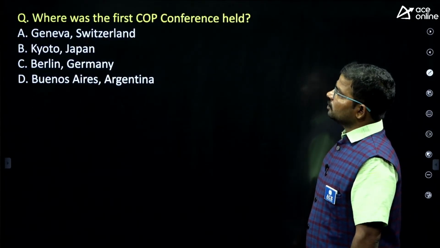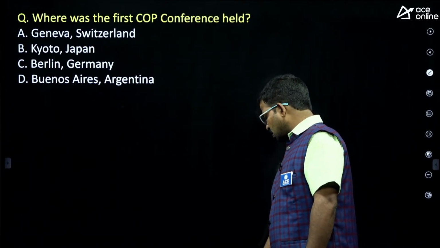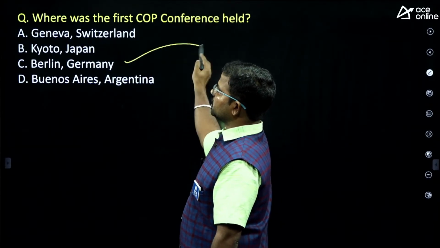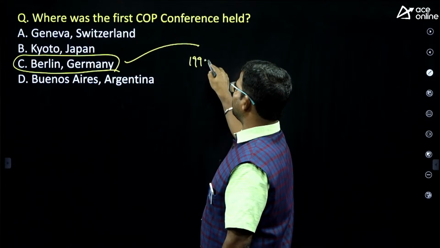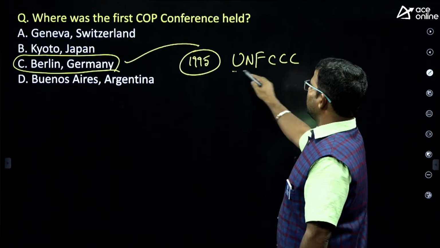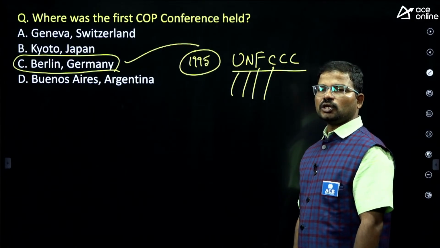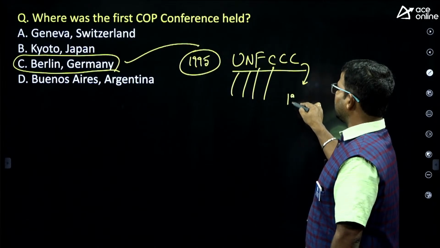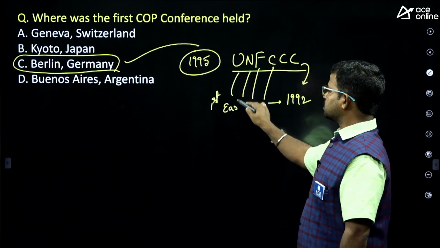Tiranga Point. Next, where was the first COP conference held? Geneva, Switzerland, or Berlin, Germany? So here the answer is option C, Berlin, Germany, in the year 1995. The UNFCCC, the United Nations Framework Convention on Climate Change, was initiated in the year 1992 during the First Earth Summit.